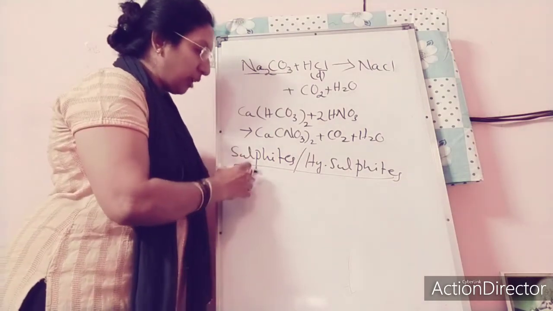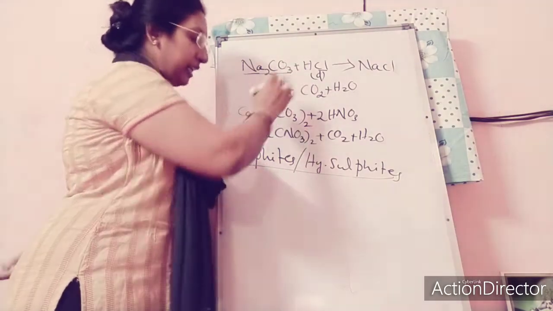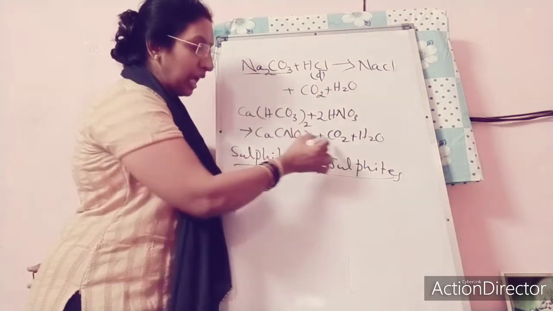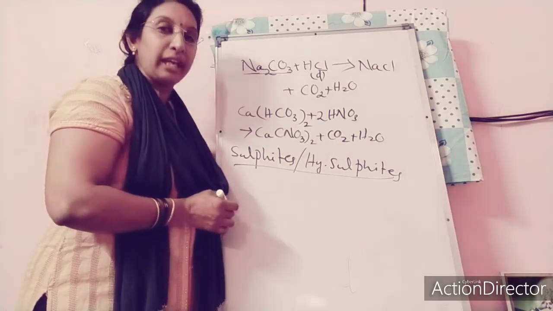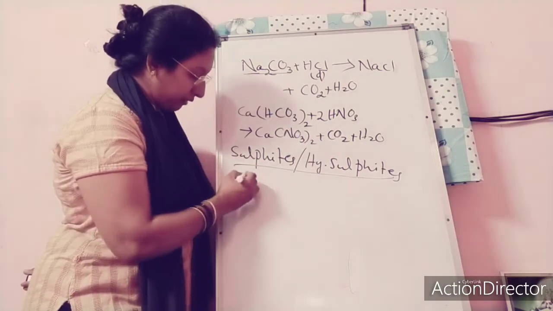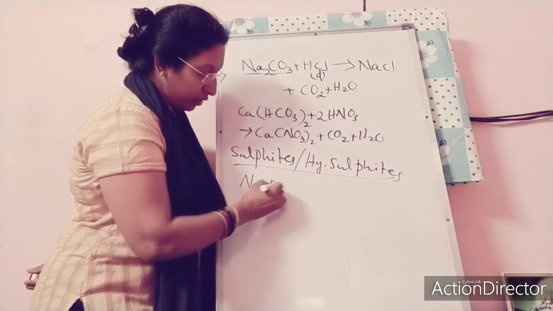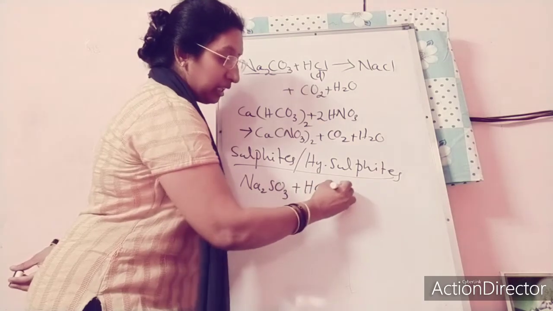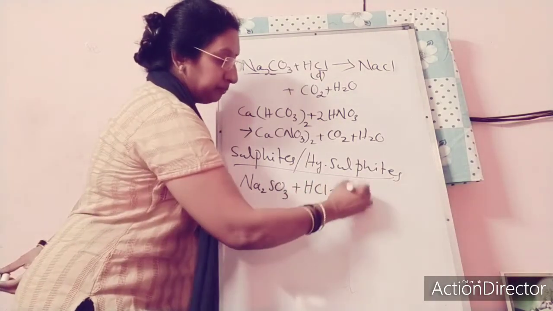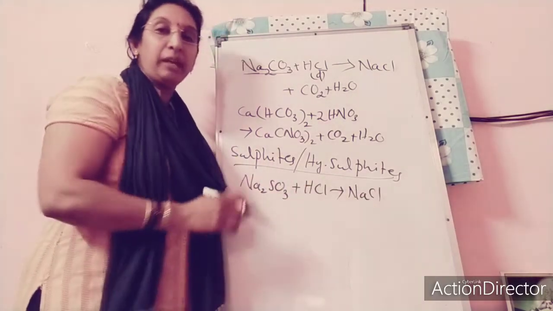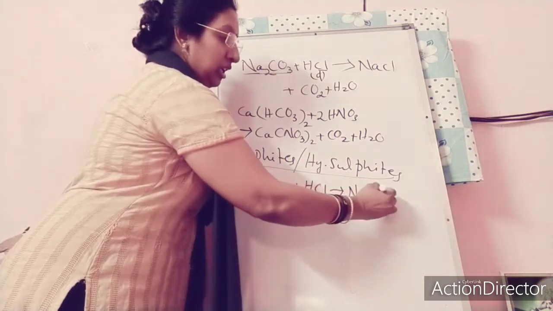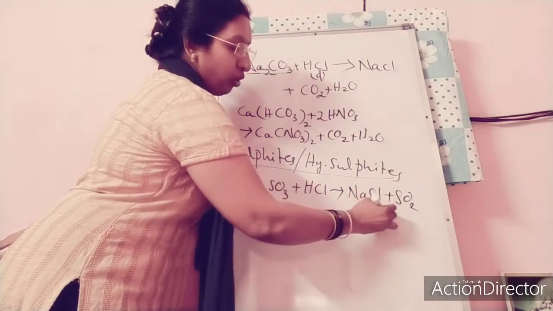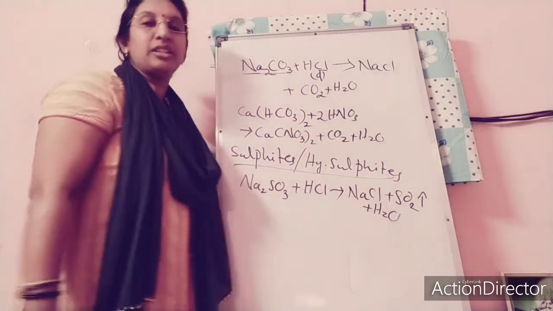When a sulfite or hydrogen sulfite reacts with any dilute acid, they give a similar type of reaction, but the gas produced is sulfur dioxide. For example, sodium sulfite, Na2SO3, when treated with HCl, will give you NaCl plus SO2 plus H2O. Again I am not doing balancing here. The gas evolved is SO2.